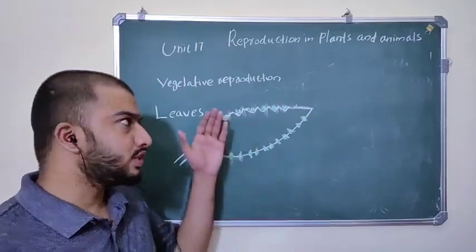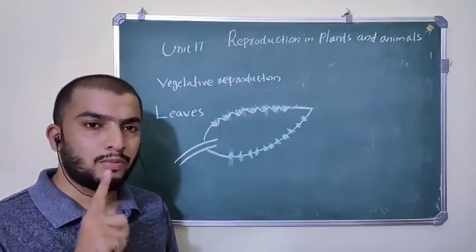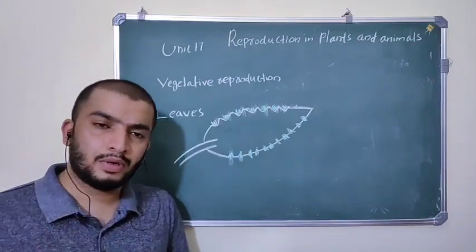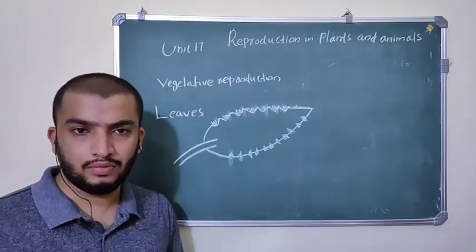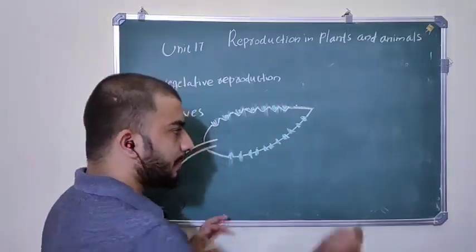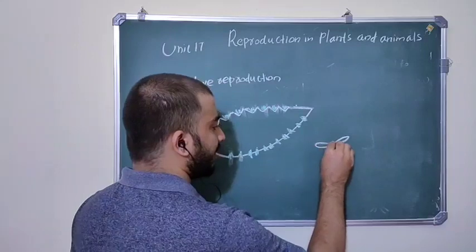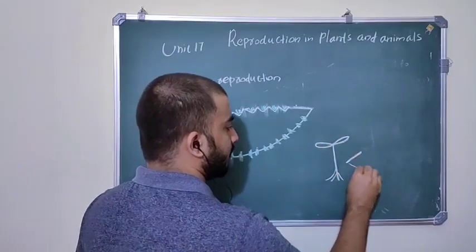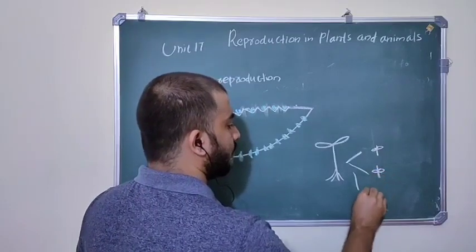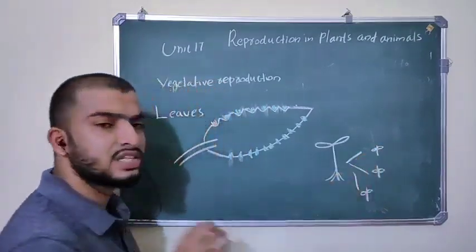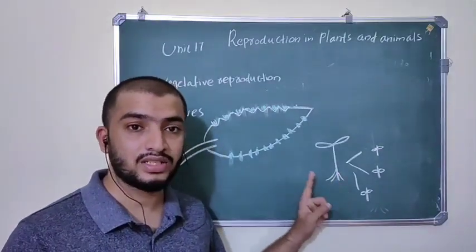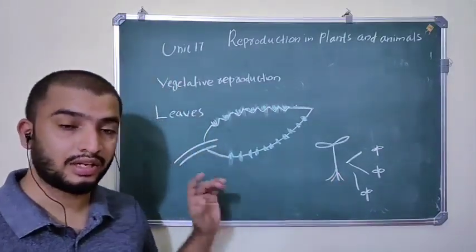One point you have to keep in mind: in vegetative reproduction only a single parent plant is involved. From a single parent plant, new plants are developed. All these plants are genetically similar, and only a single parent is involved. Keep that in your mind.